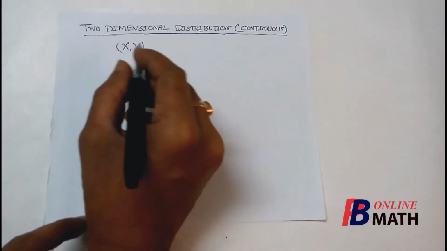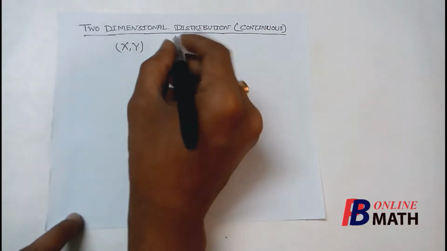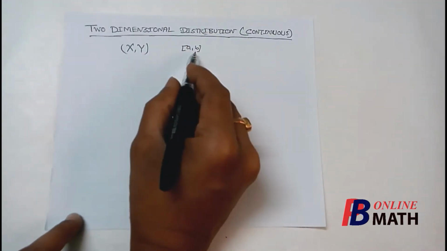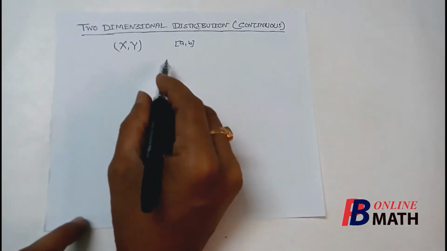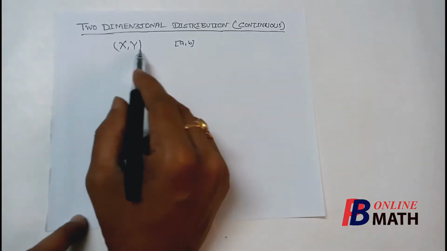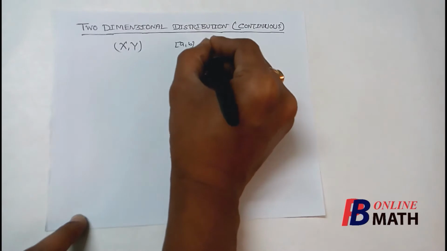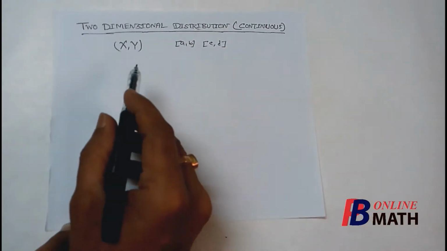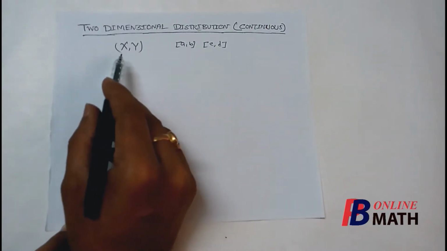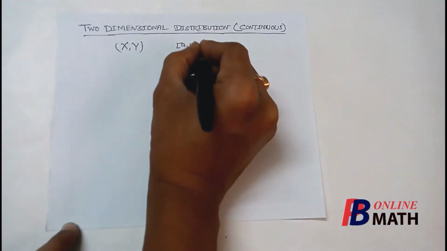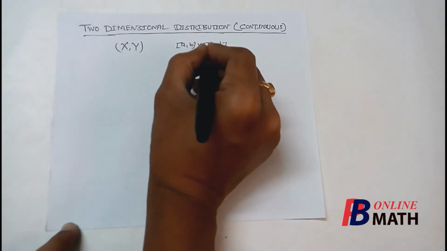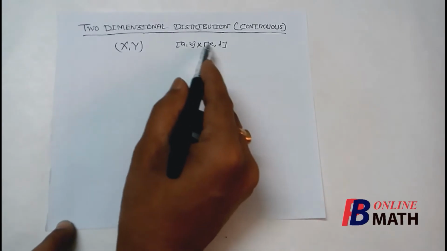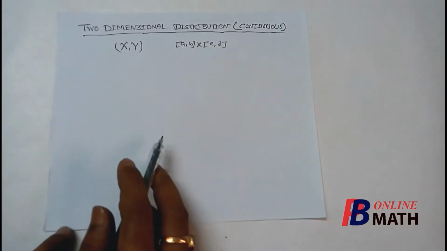So let us assume that the spectrums of x are from A to B, a continuous range from A to B. Also suppose that the spectrums of y are continuous values from C to D. Then the spectrums of this pair of random variables are denoted by A to B cross C to D. That means any point in this area is a spectrum.